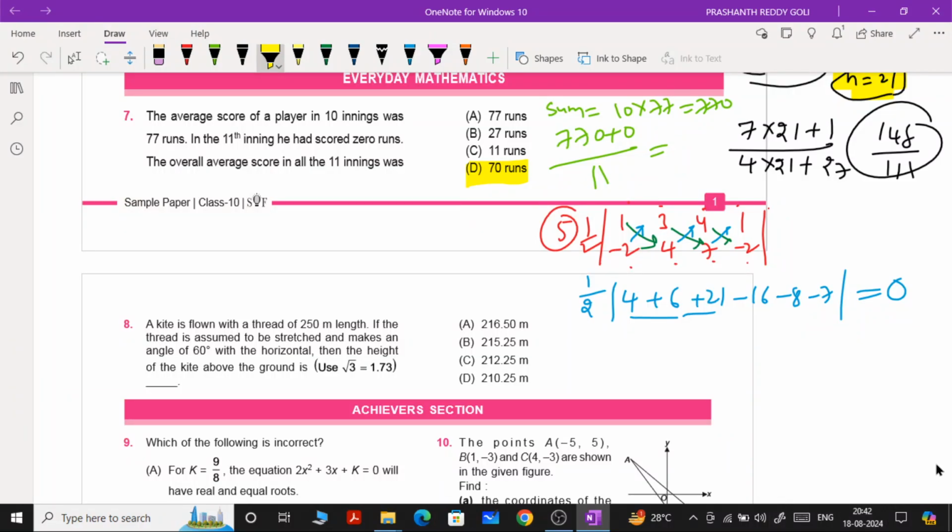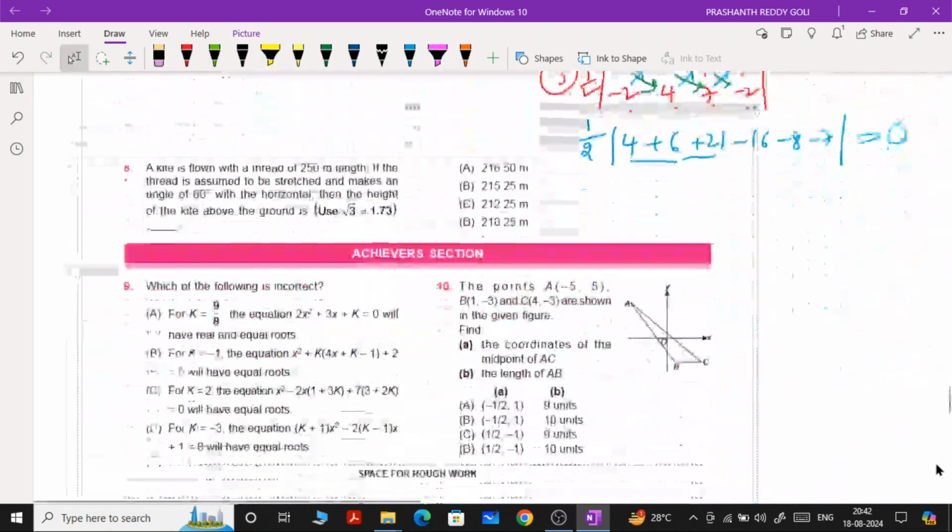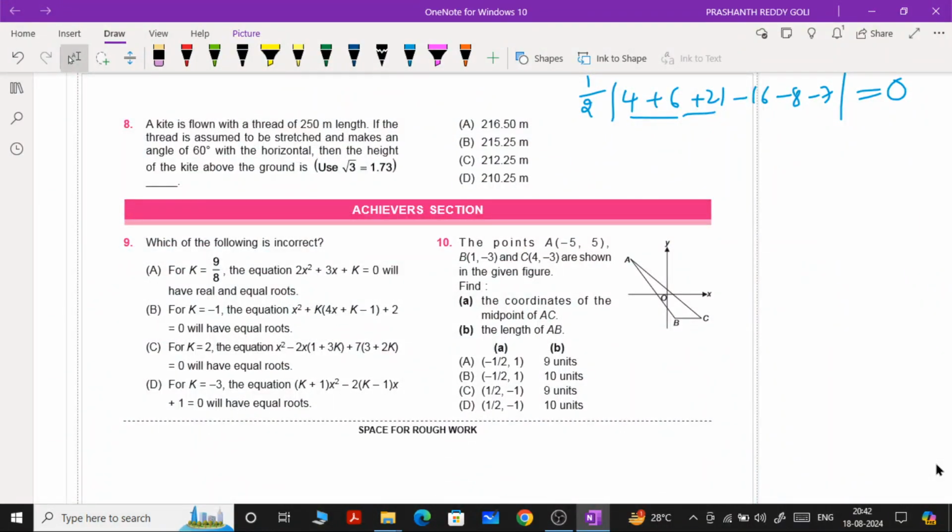Now we are going to focus on question number 8. Question number 8 is based on one of the applications of trigonometry, which is heights and distances. This question is based on heights and distances.